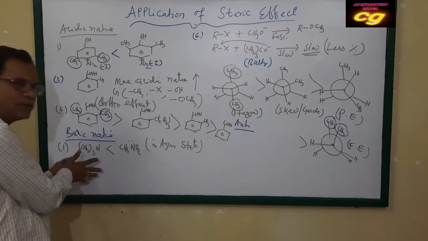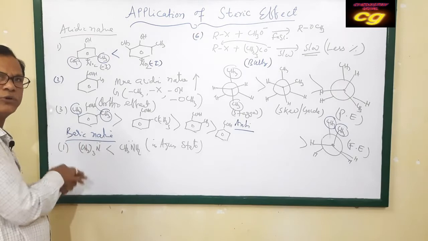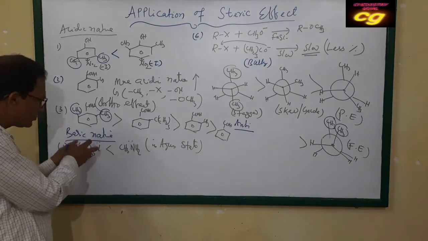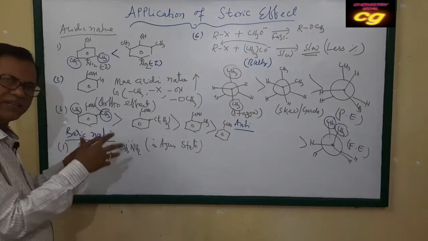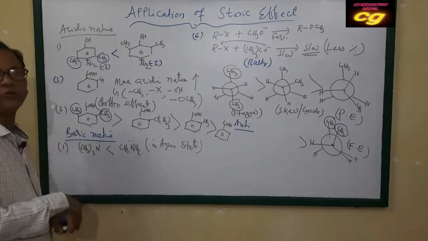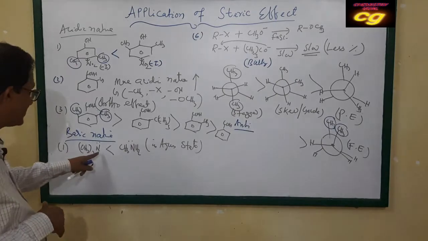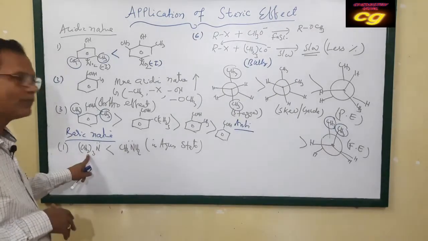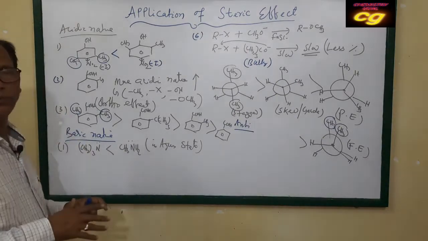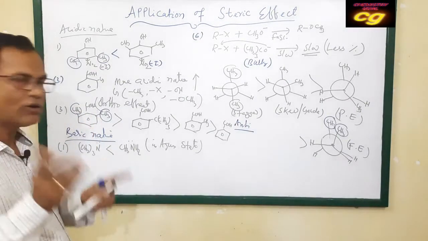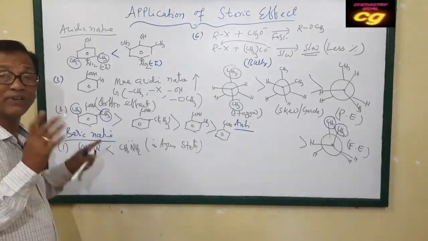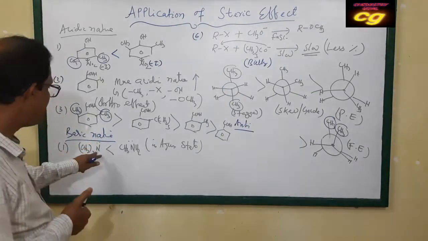Here, due to the steric effect of the bulky groups attached to nitrogen, this nitrogen cannot freely attack a water molecule. So water cannot freely attack the nitrogen due to the steric protection of the methyl groups. The methyl groups cover the nitrogen atom so that the water molecule cannot attack it. That's why the basic character of the amine decreases.